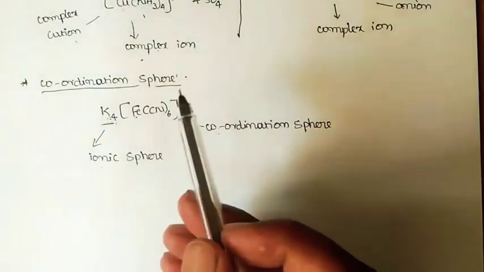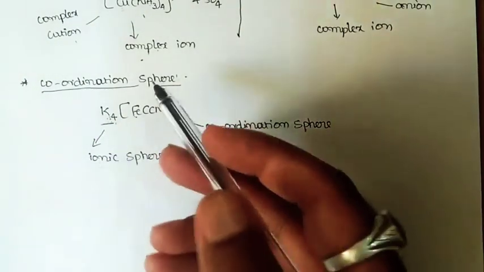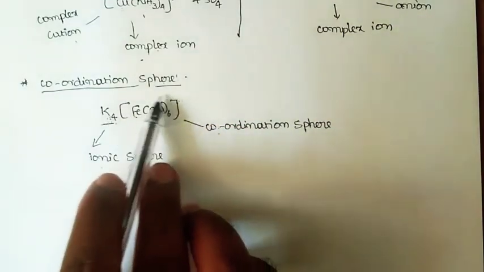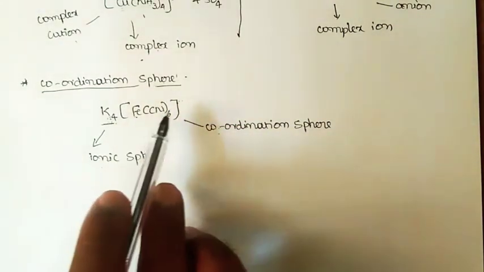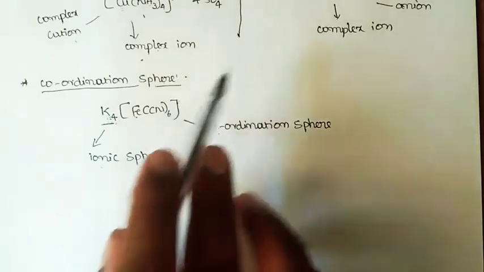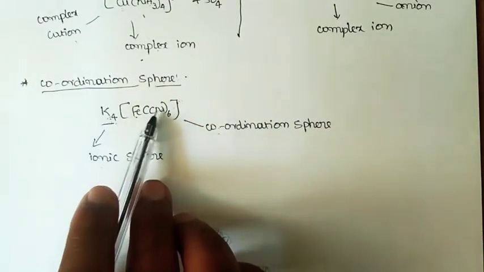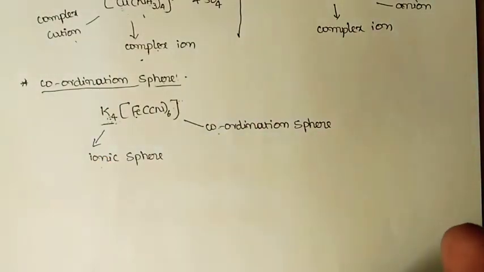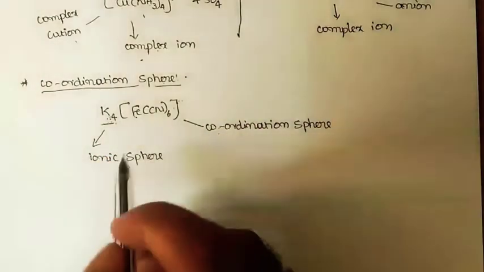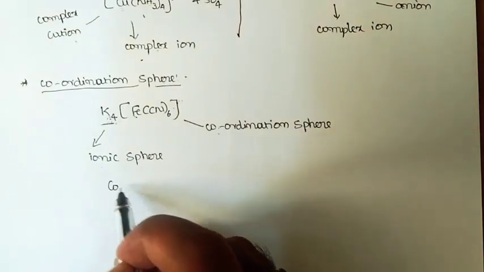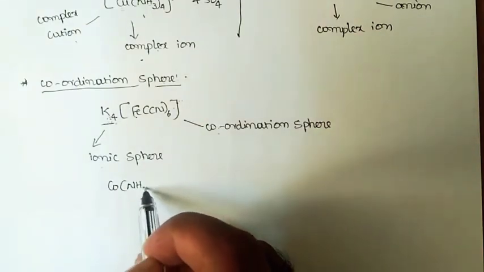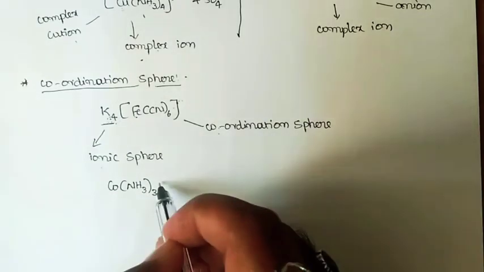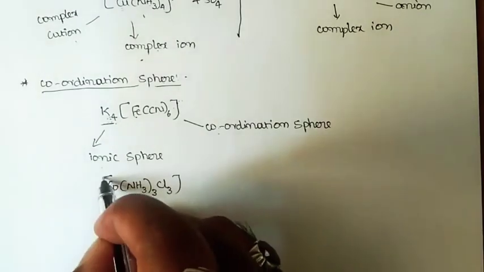And as I said, the coordination sphere may be negatively charged, positively charged, or even neutral. So let us consider 3 examples for each: the coordination sphere having positive charge, the coordination sphere having negative charge, and the coordination sphere without any kind of charge, that is neutral. Let us consider this one, [Co(NH3)3Cl3].